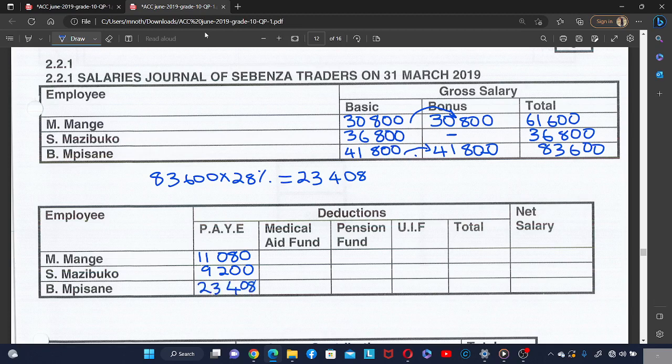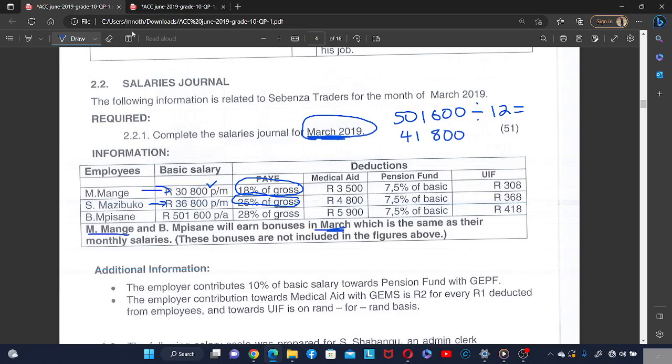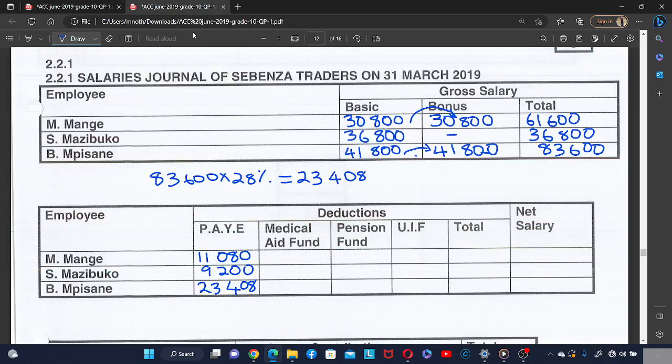23,408, right? And then medical aid. The medical aid deductions is already given. The deduction for medical aid is already given. So for Mange it is 3,500.